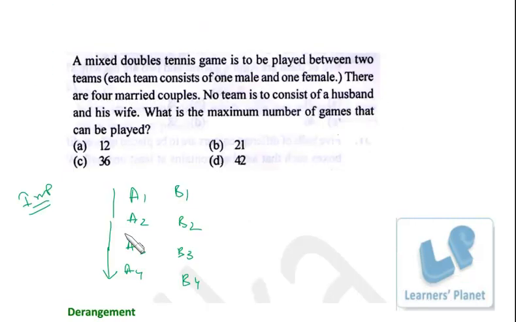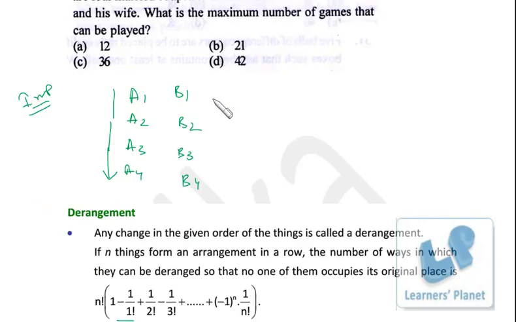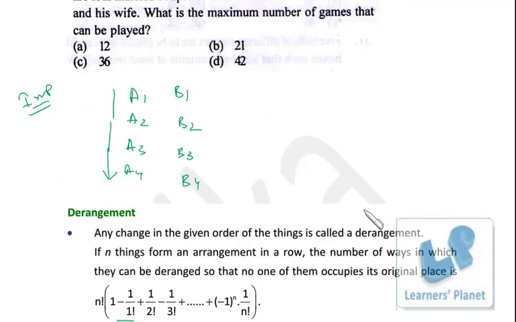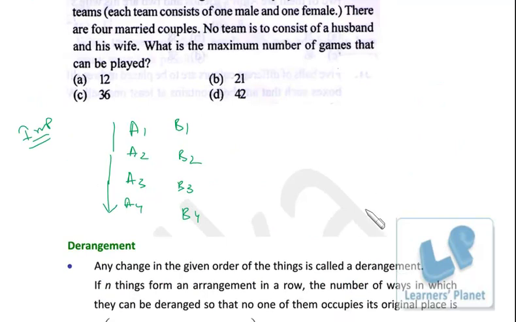And it is given over here. 2 teams are required for a single game. So in all we'll be getting 9C2 combinations. So 9 teams, 2 combinations, that means 9C2, that is 9 into 8 by 2, that is 36 games can be played, right?